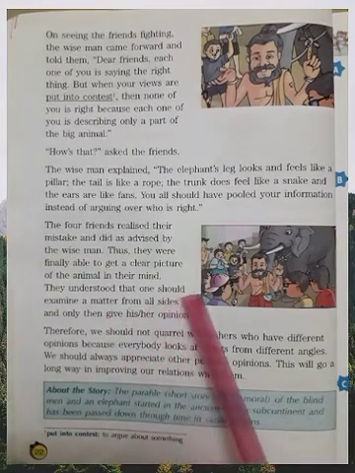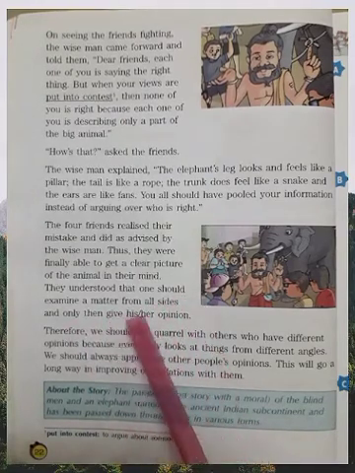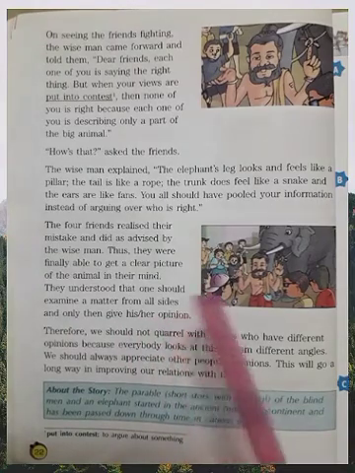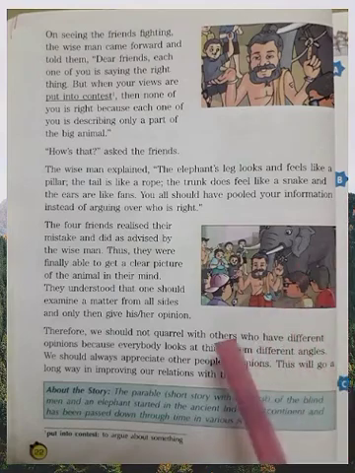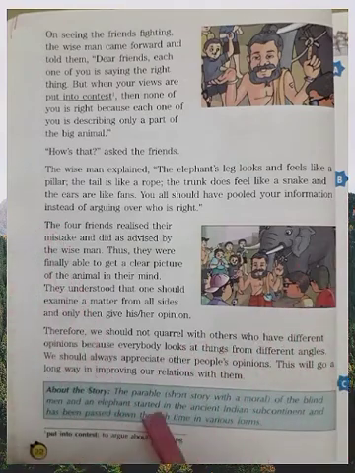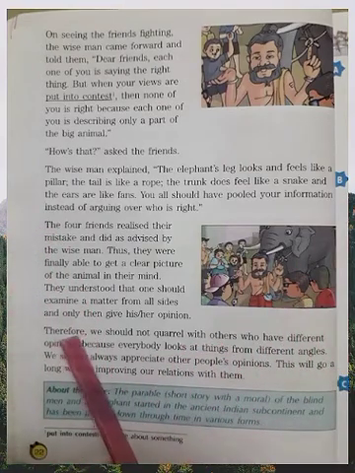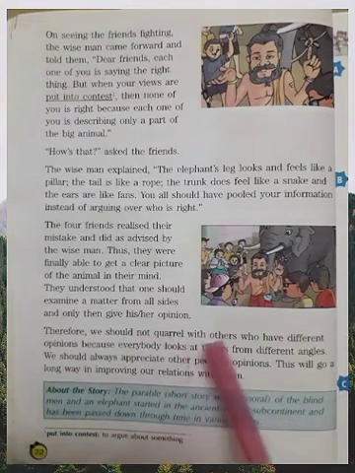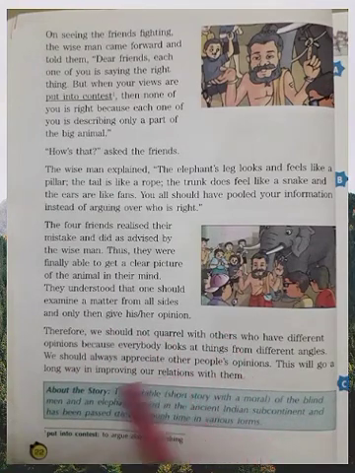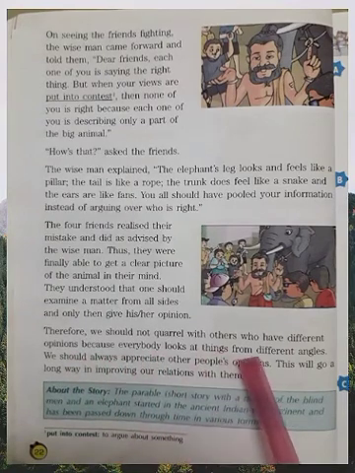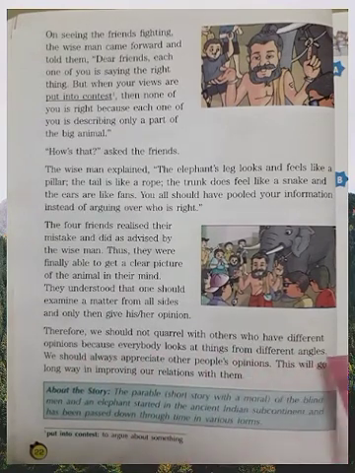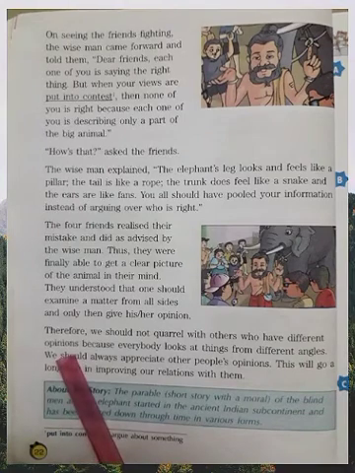The moral is that one should examine a matter from all sides, means all the ways. We should examine the matter, whatever the problem is, in all the ways. Okay? And only then give his or her opinion. Therefore, we should not quarrel with others who have different opinions. We should listen to each other.